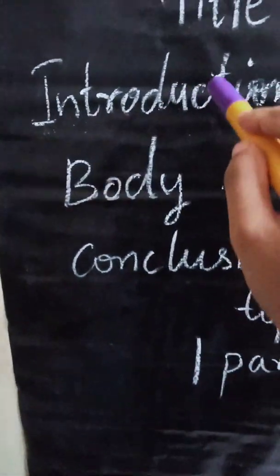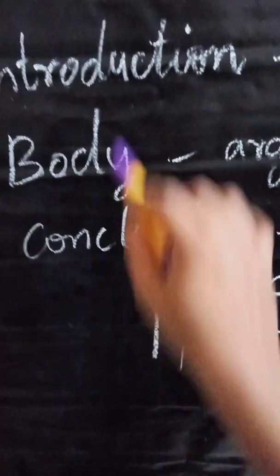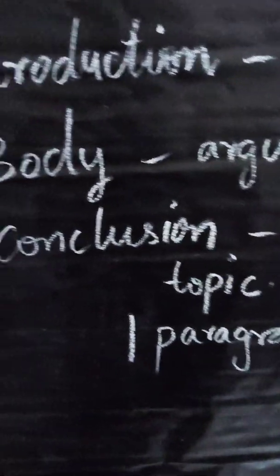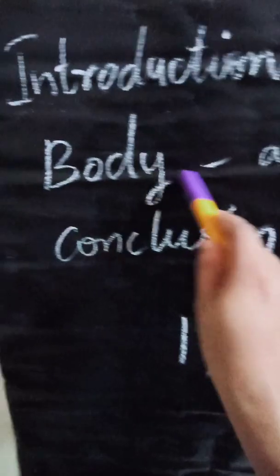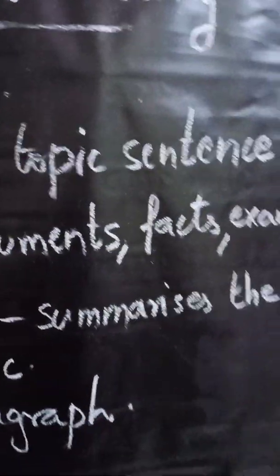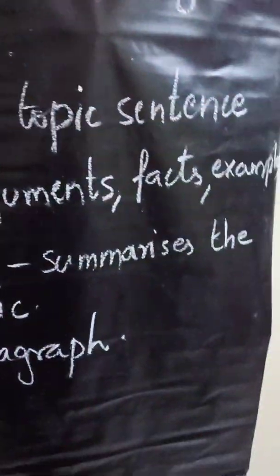There is no need of separation into different paragraphs for all these three things. Rather, you have to include everything in a single paragraph. So after writing a few sentences on the introduction, we move on to the body, that means the body of the paragraph. You are giving maximum arguments, including facts along with some examples, to emphasize the importance of the title that you are going to deal with.